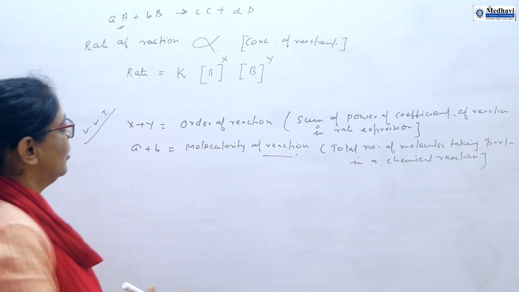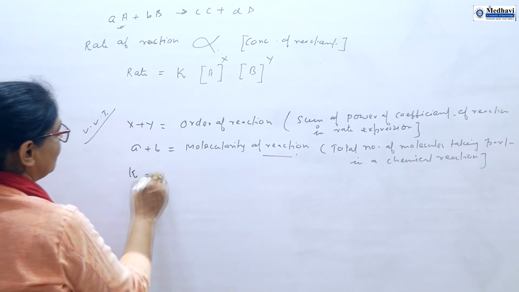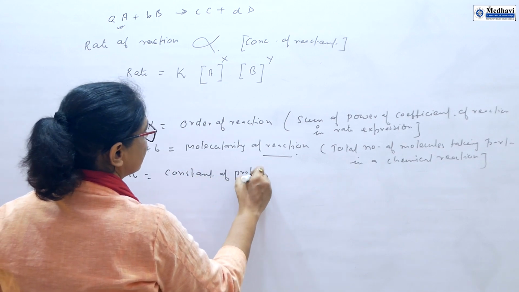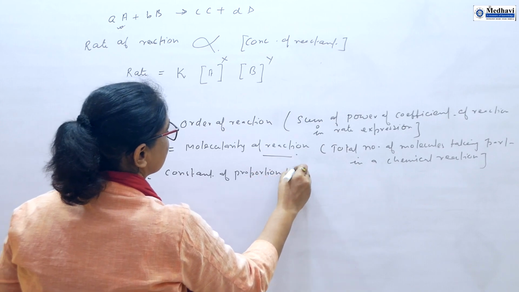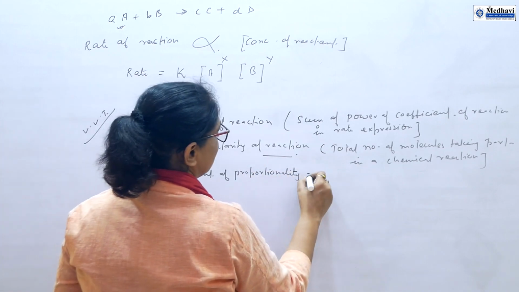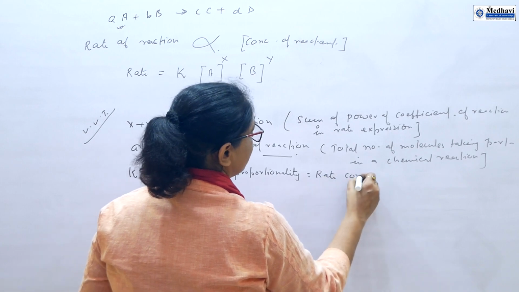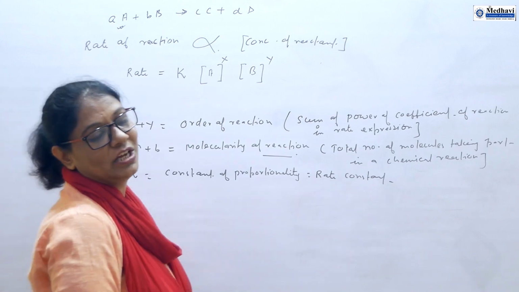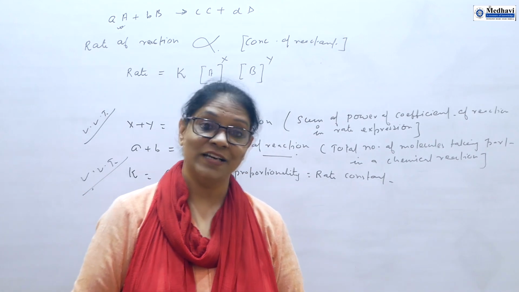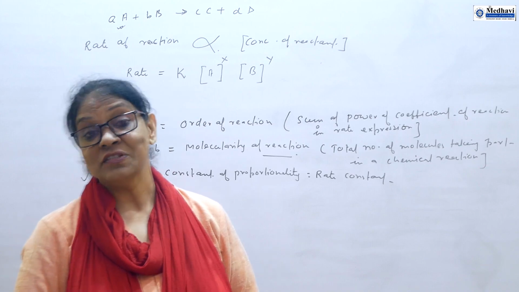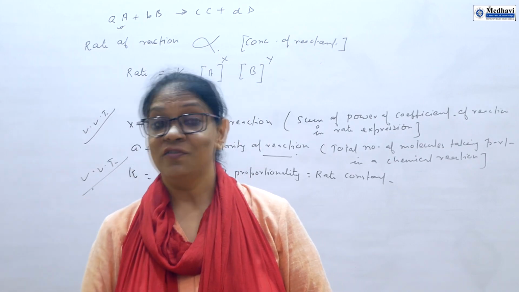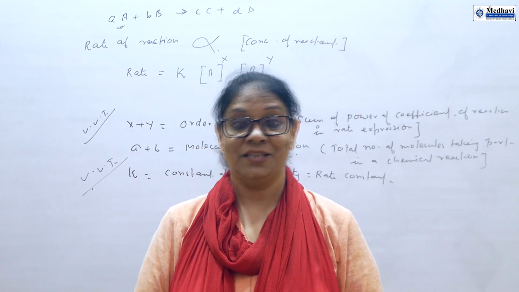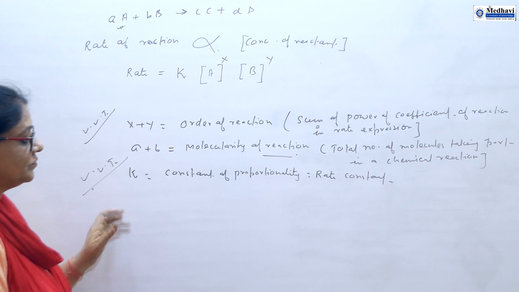So this is the rate expression law. Here K is a very, very important factor. It is the constant of proportionality, and this is known as the rate constant. Very, very important. From the rate constant, every year you will get a question. Especially, what is the unit of rate constant for the first order, for the second order, for the zero order. Different orders give different units of the rate constant. So this is very, very important.